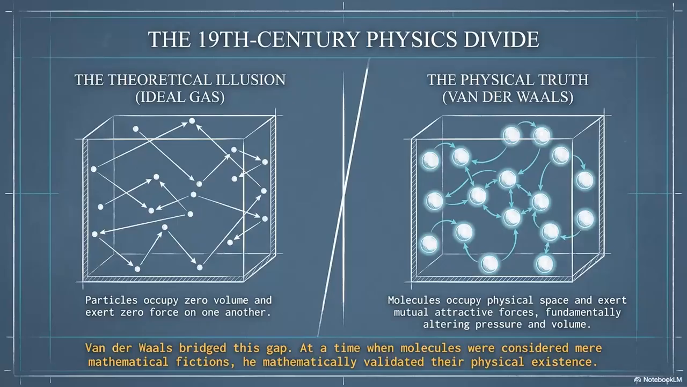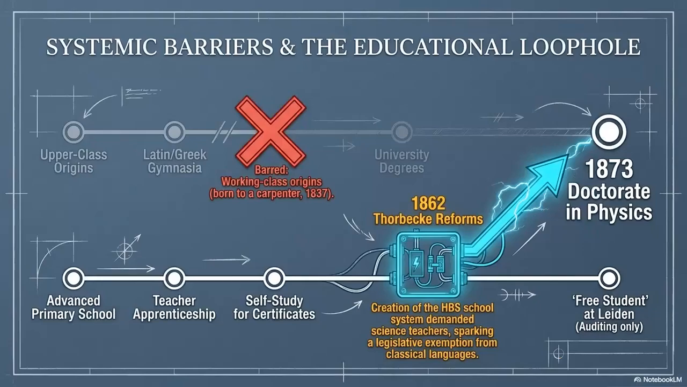At a time when many dismissed molecules as convenient mathematical fictions, van der Waals bridged this profound gap, providing the mathematical validation that proved these invisible entities truly exist. Genius often faces formidable barriers. This timeline maps how van der Waals bypassed the traditional academic gatekeeping of his era.